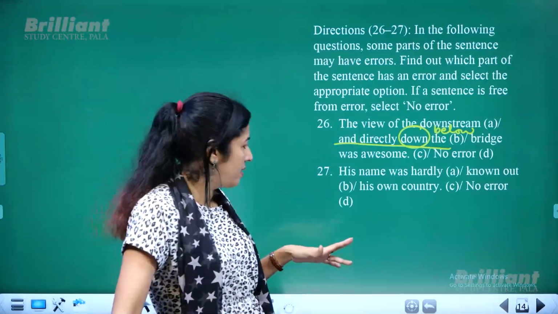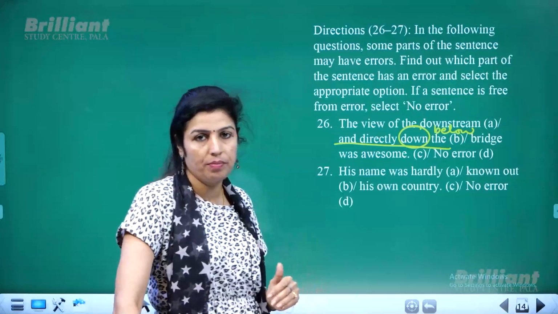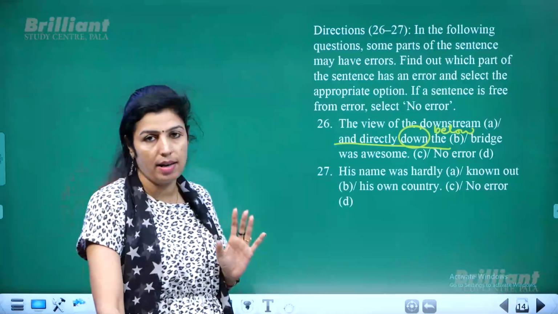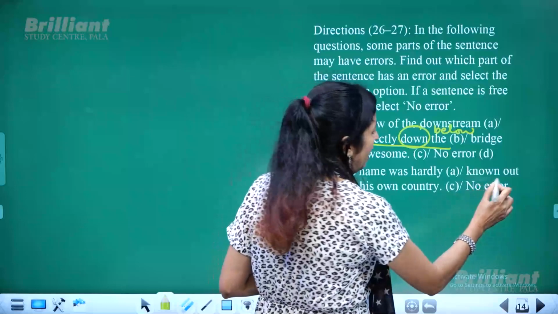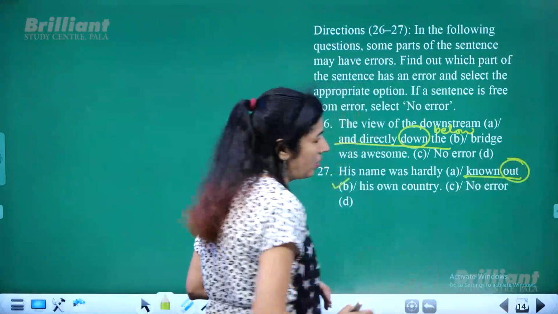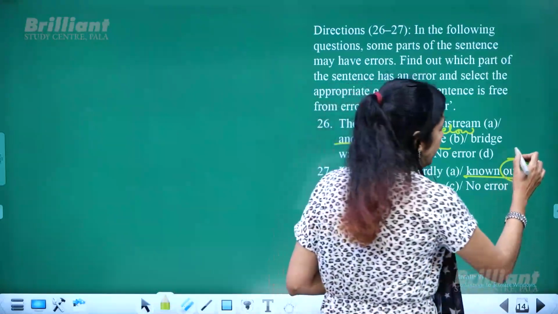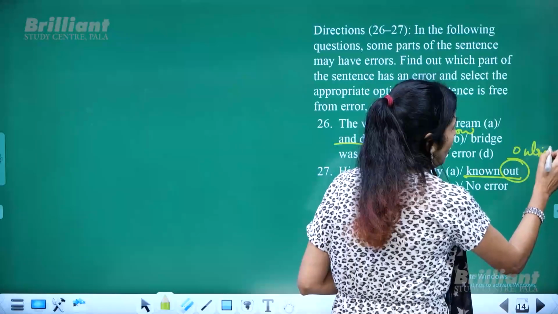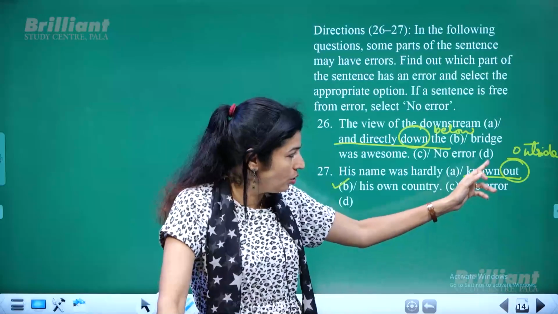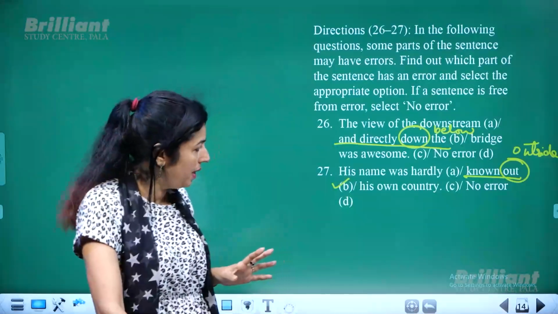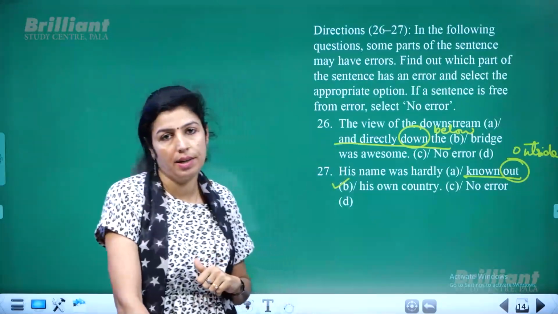Okay. And now the next sentence is, his name was hardly known out his own country. This sentence also has an error. Where exactly is the error? Again, B part has the error, and this word is wrong. His name was hardly known outside. It should be outside, not just out. If you change the word out to outside, it would become correct. So, his name was hardly known outside his own country is the correct answer.